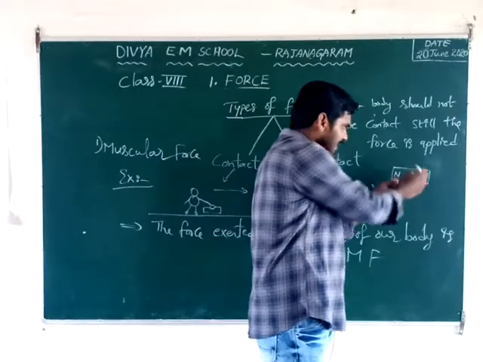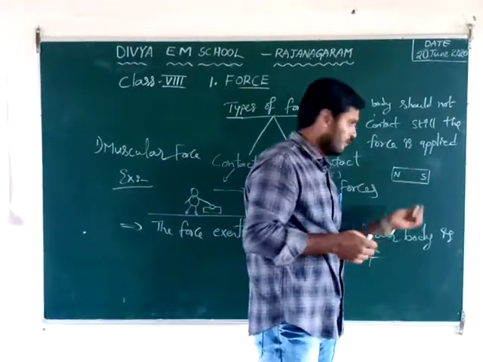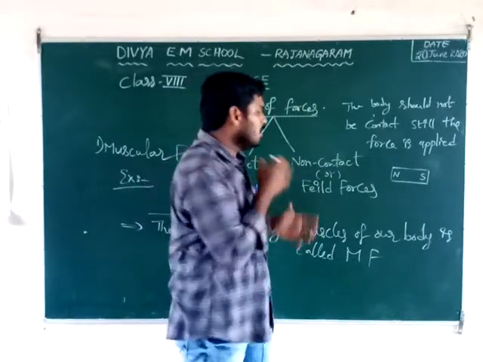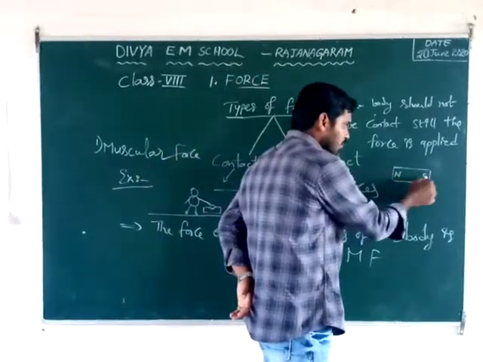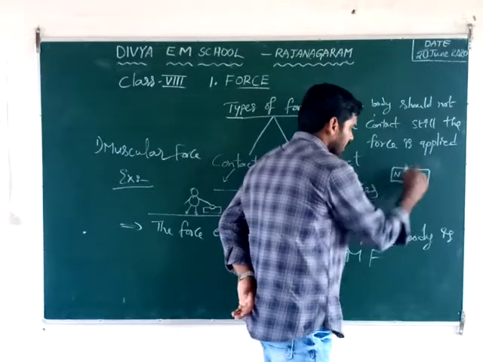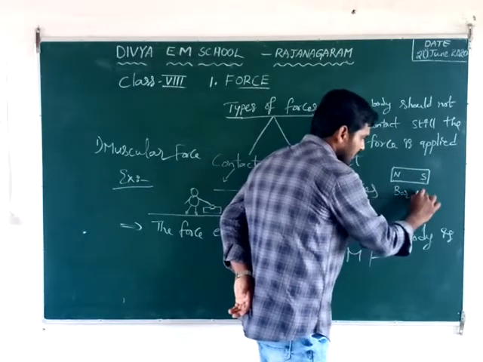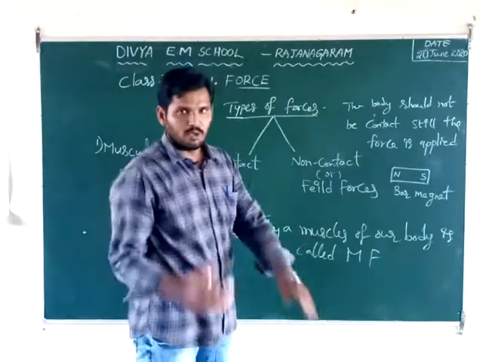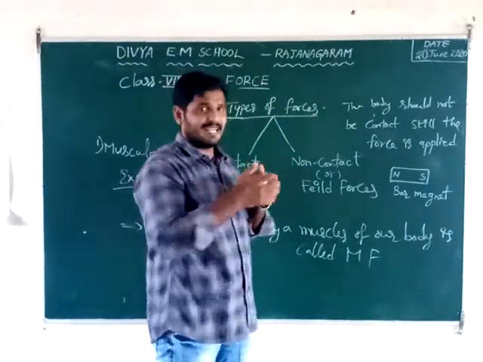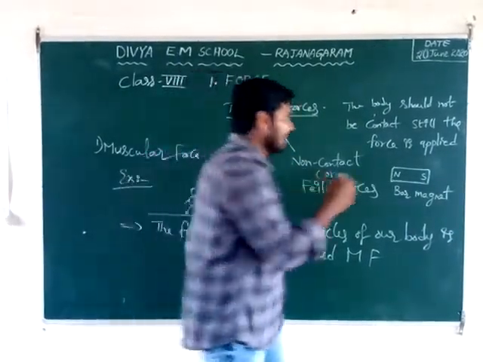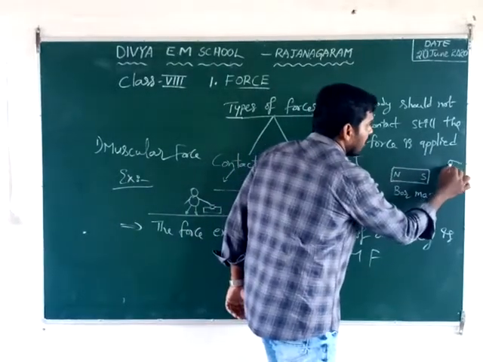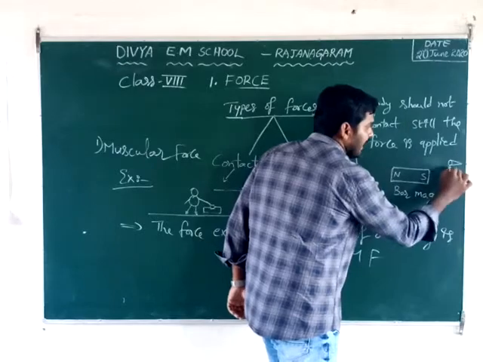You cut it into 10 pieces or 20 pieces of this magnet, again the two poles are adjacent to each other. Here North Pole and South Pole, this is nothing but a bar magnet. We have to take an iron nut, like an iron nail. This is an iron nail.